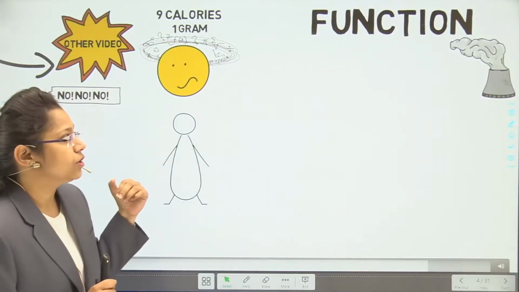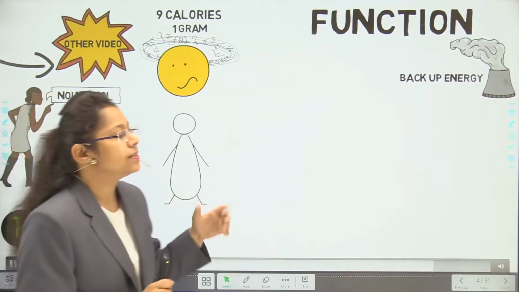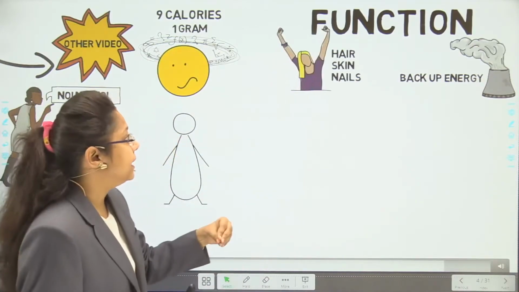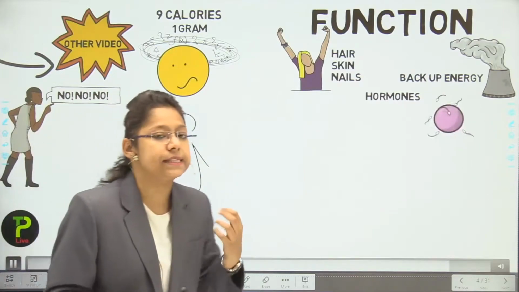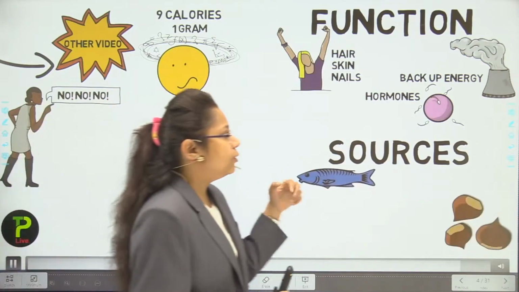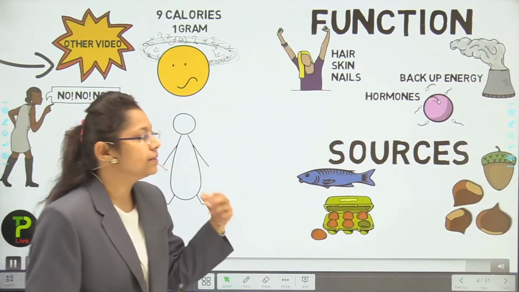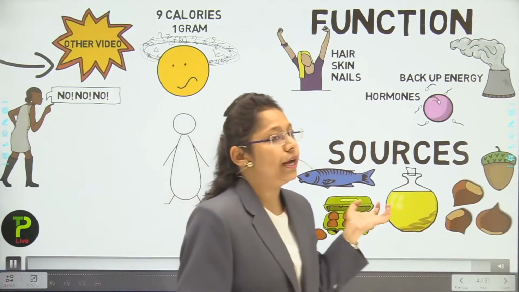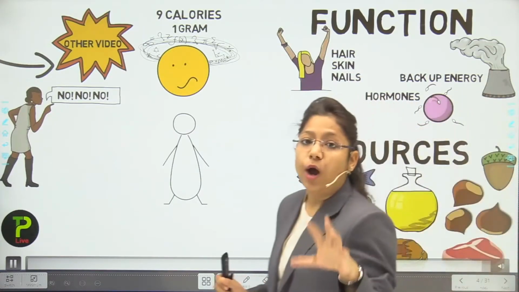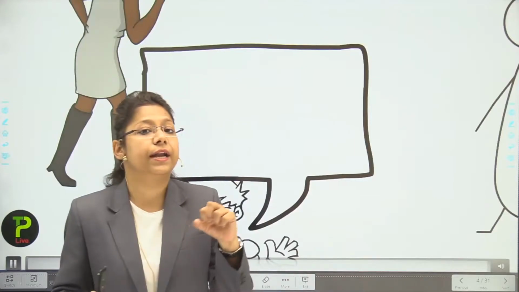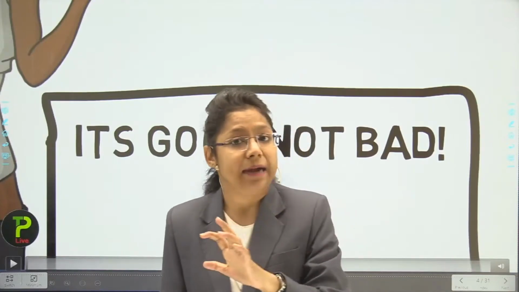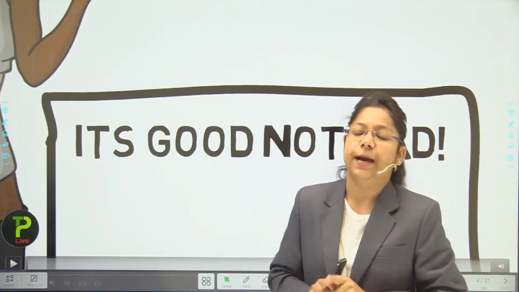Now, what are the functions of fat? Let us see here. First is the backup of energy. It is essential for our hair, skin and nails, as well as the most important part of the human body, hormones. The sources may be fish, nuts, eggs, any kind of fatty thing which you are eating. Oils are the most important. If you are eating oil in a larger amount, then you are getting fatter day by day. So it's good, not bad, if you are consuming it in a proper amount.